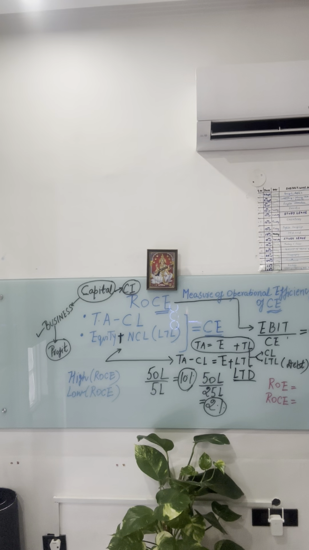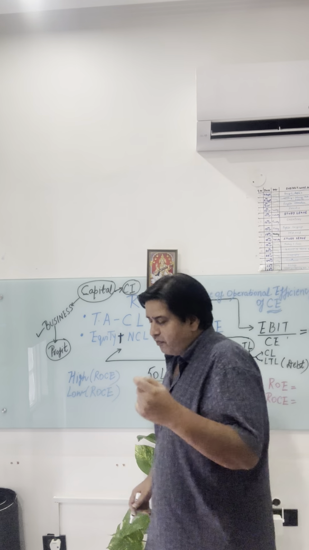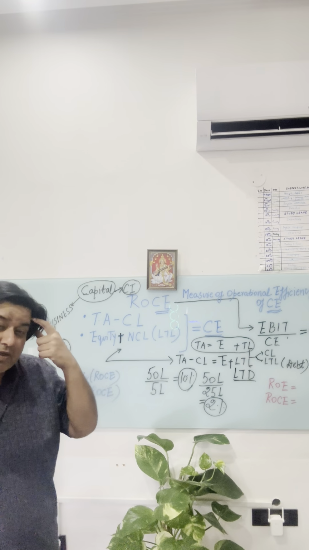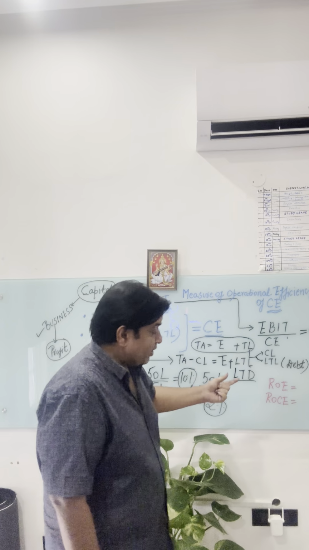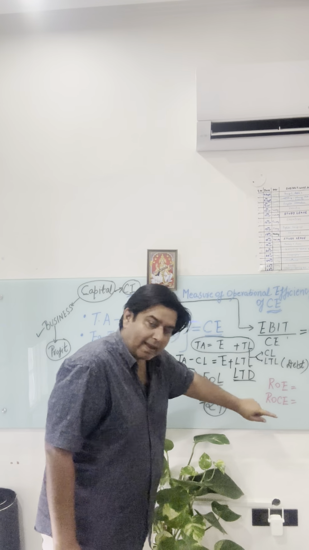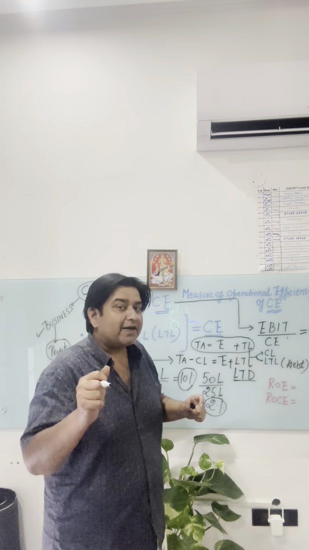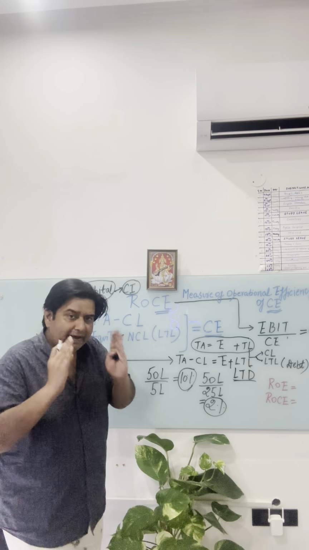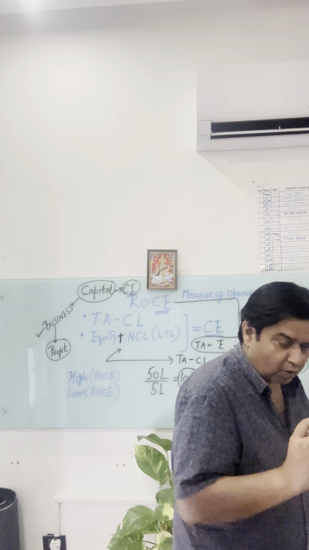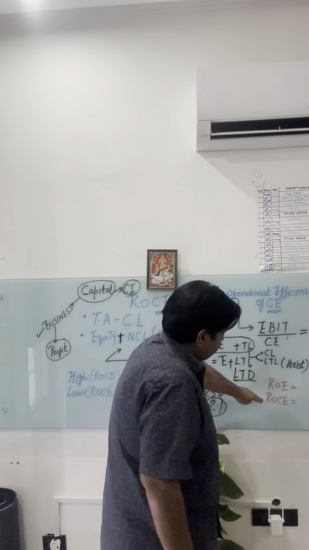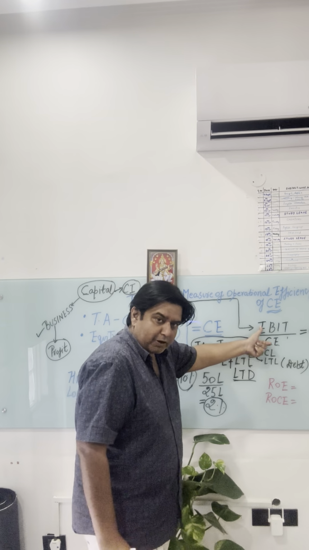At times, there is one more profitability ratio, which we call return on equity. Finance experts argue about which ratio has to be considered first. ROCE, return on capital employed, gives you a broader spectrum, because by going through the equations we take the total capital which you have parked in your business, and we try to calculate the return on total capital. ROCE is the ratio of EBIT to capital employed.